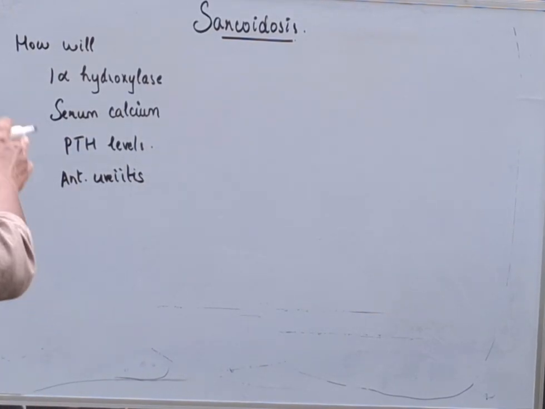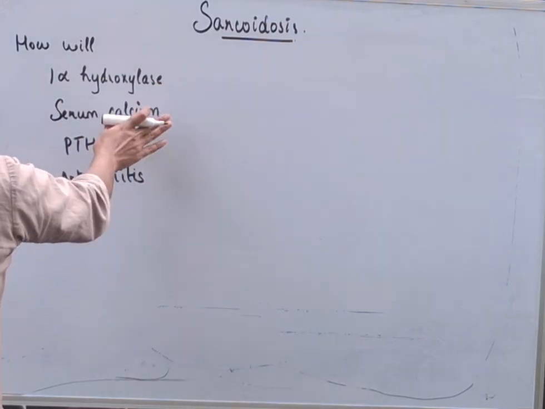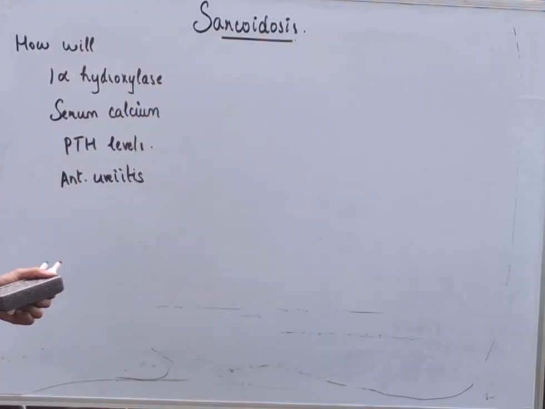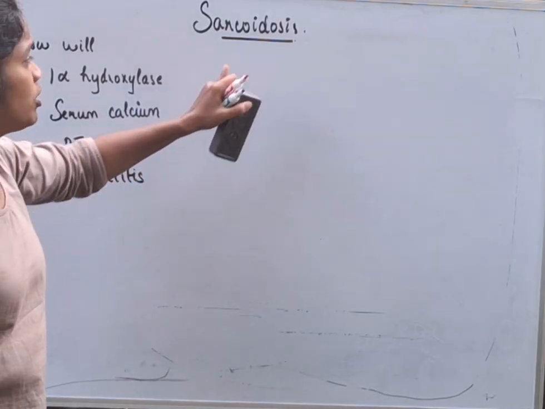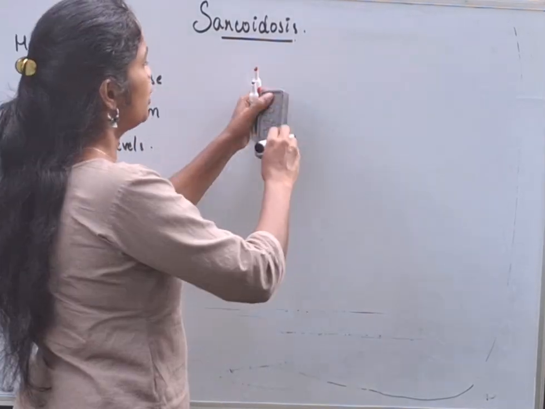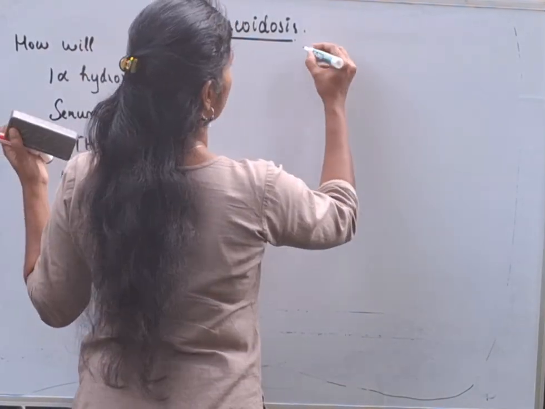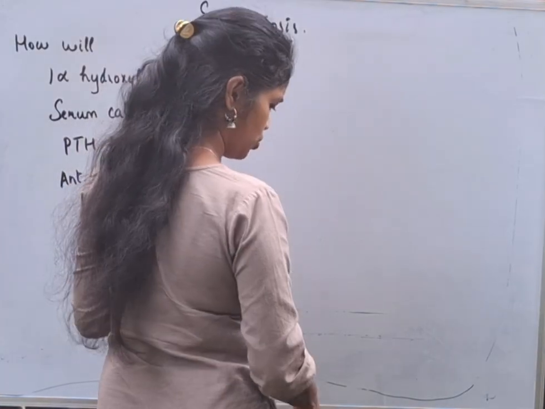Before we see the levels of 1-alpha hydroxylase, serum calcium, PTH levels and what happens in anterior uveitis, I will tell you what sarcoidosis is. Sarcoidosis is an autoimmune condition. So what happens in sarcoidosis?